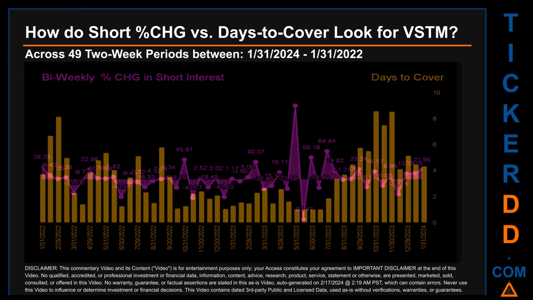Other interesting data points include: the largest percentage increase in short interest was 170.35%. The largest percentage decrease in short interest found across those 49 two-week snapshots was -92.47%. It occurred once on June 15, 2023 settlement date. The average days to cover was about 3.39. The biggest days to cover was 8.59, and it happened once on October 31, 2023 settlement date.